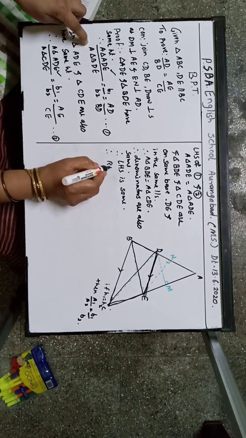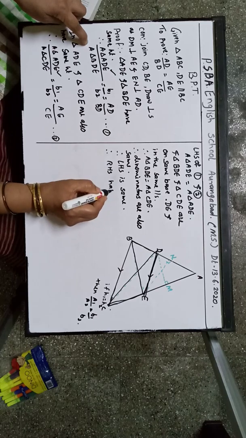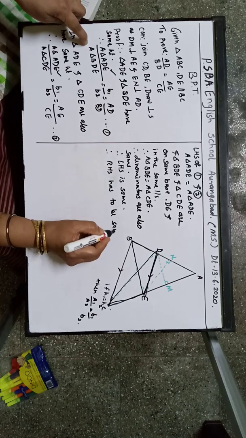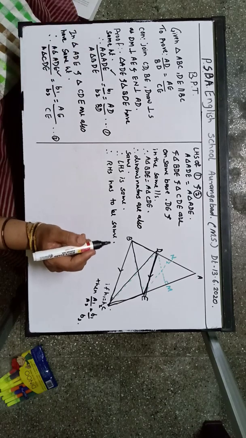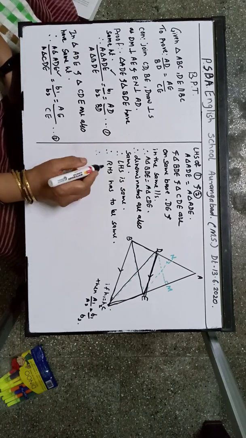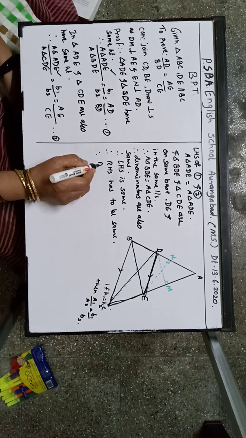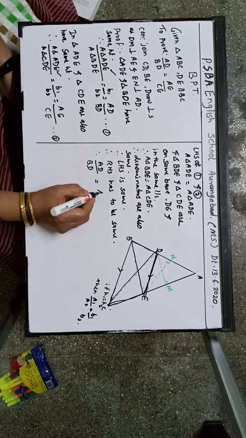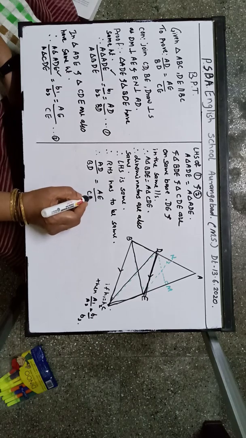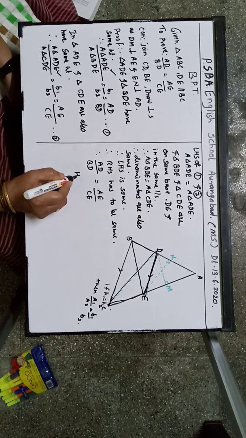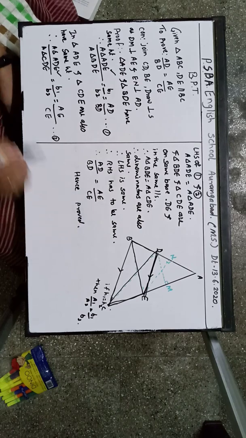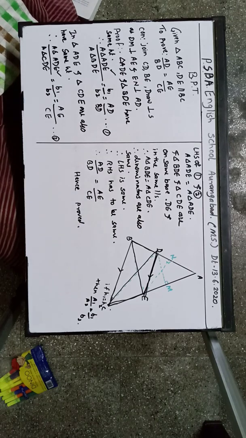Therefore the RHS has to be the same, because if the LHS is the same, the RHS has to be the same. Therefore AD upon BD is equal to AE upon CE. Hence proved. We have proved this theorem, children.